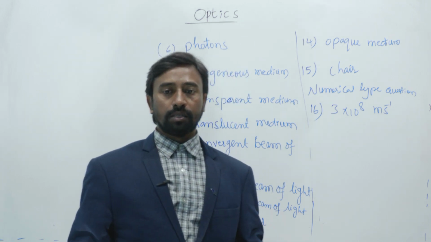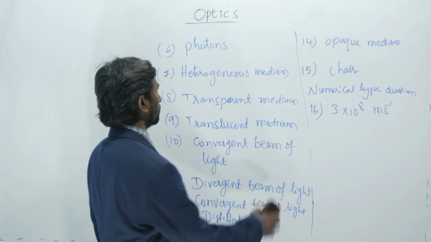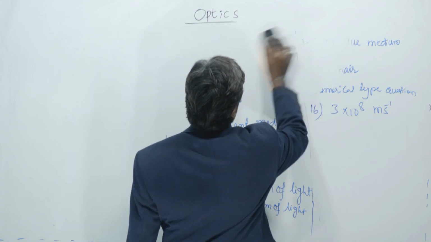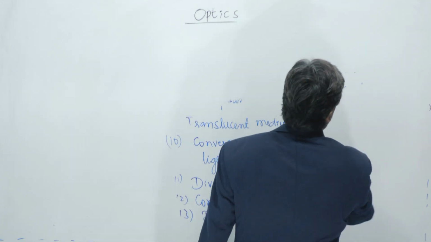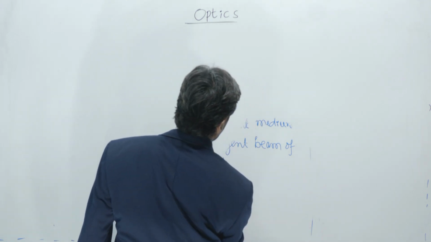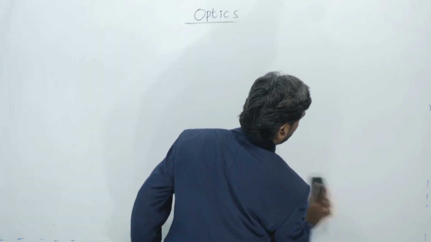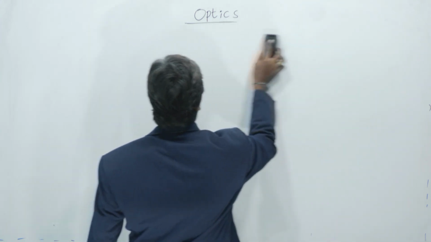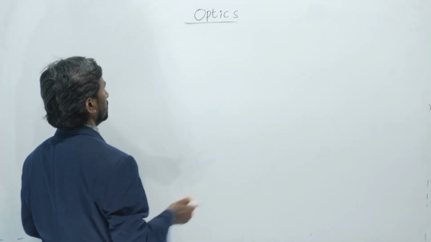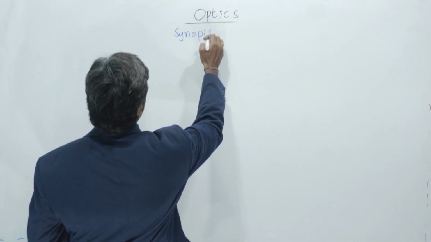In the first class, in the first synopsis, we have completed the rectilinear property of light. The remaining properties of light we'll see in the second synopsis. In the second synopsis we are going to learn about the properties of light. All the definitions of the properties of light we are going to see here.